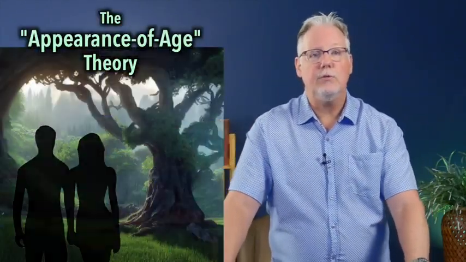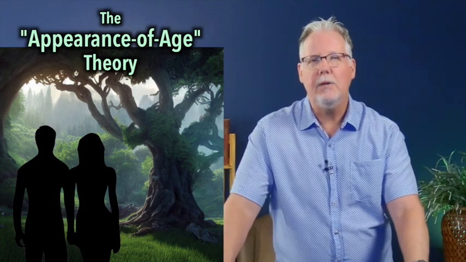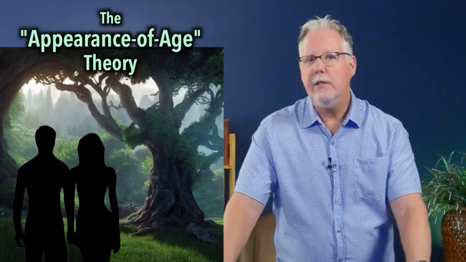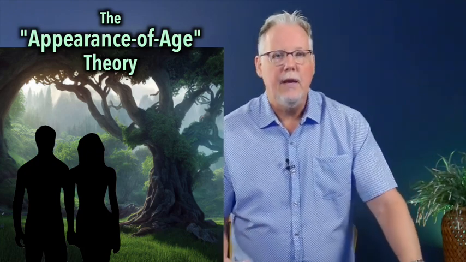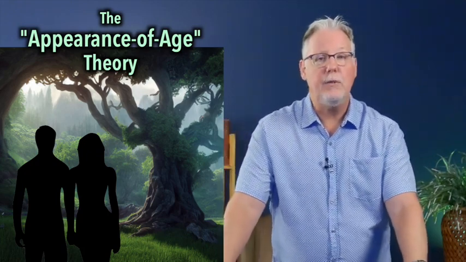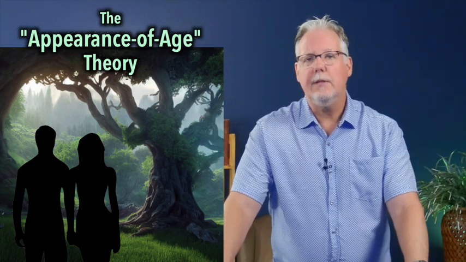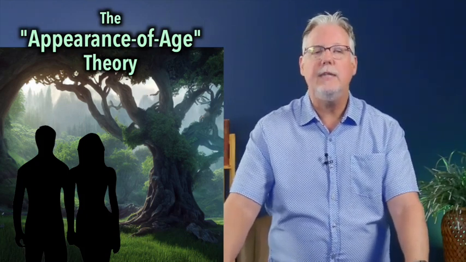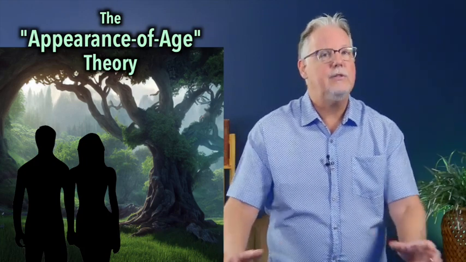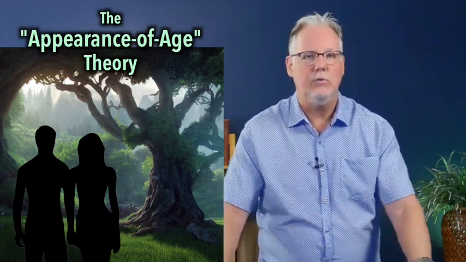A 10th way that Genesis 1 is interpreted is the appearance of age theory. This theory holds that the universe was recently created, or it's young, but has an appearance of age. Now, there are different options or nuances of this type of theory, and so we need to be careful not to group them all together. Also remember that this study is a general look at these 10 views and that there are multiple views of each of these views, and we just covered the general basic idea of each one of them.